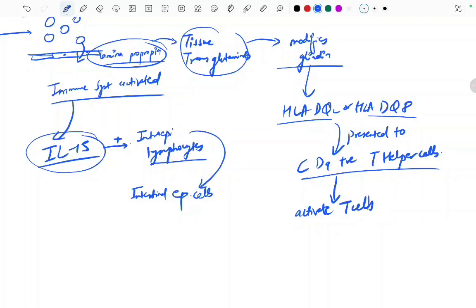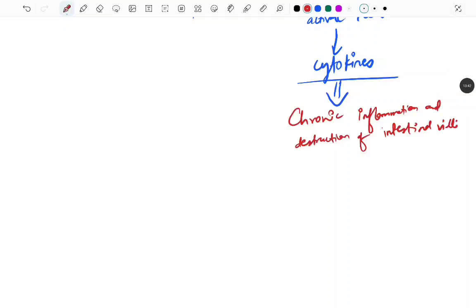Release of cytokines. So the cytokines are released, like interferon gamma, and this cytokine release is finally leading to what? Finally, there is chronic inflammation and destruction of the intestinal villi.